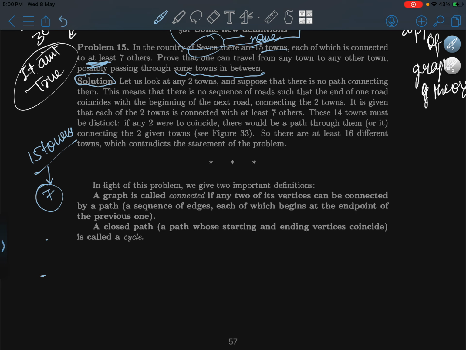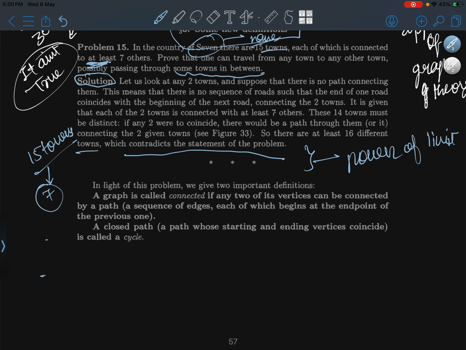So, these 14 towns must be distinct. If any two were to coincide, there would be a path through them connecting the two given towns. Figure 33. So there will be at least 16 different towns. This contradicts the statement. Oh, power of limitedness.